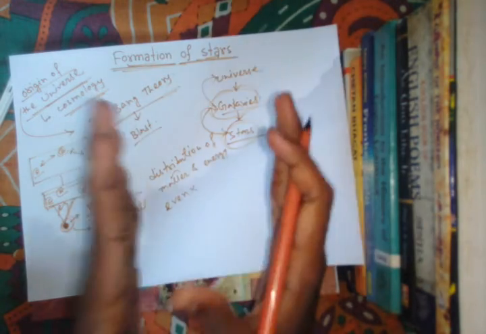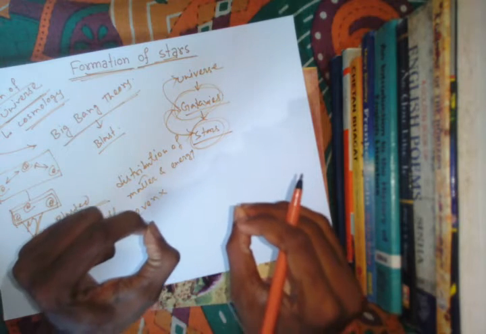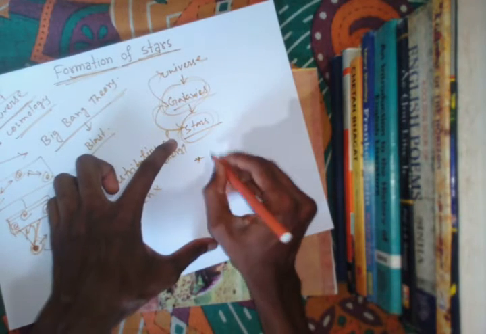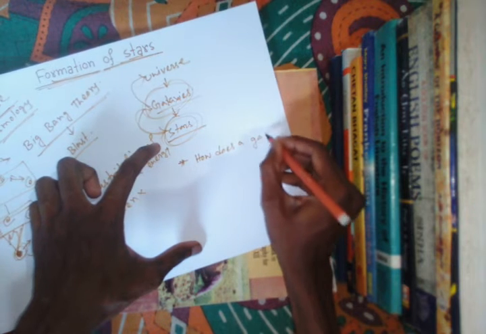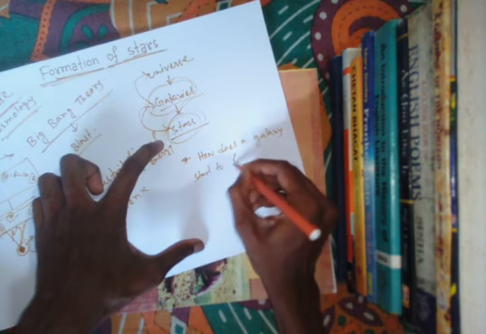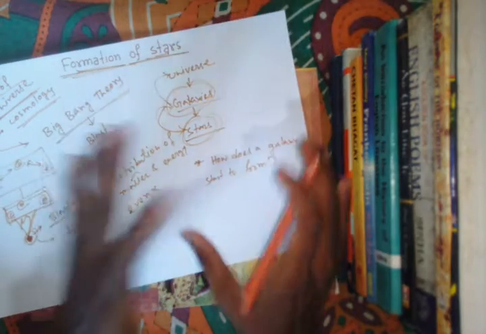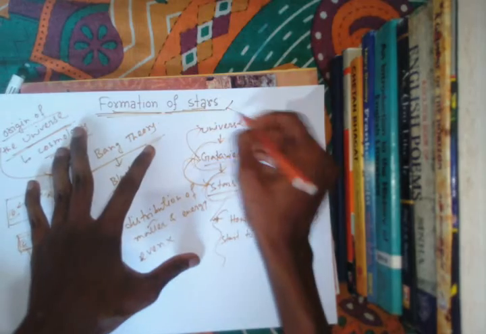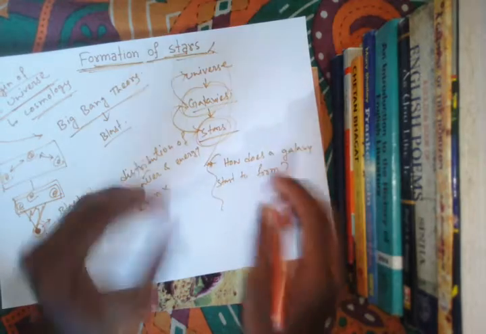Now, the most important thing that we have to know is how does a galaxy start to form. If we are able to know this answer, then we will be able to easily understand the formation of the star. So at first we have to know how a galaxy starts to form.